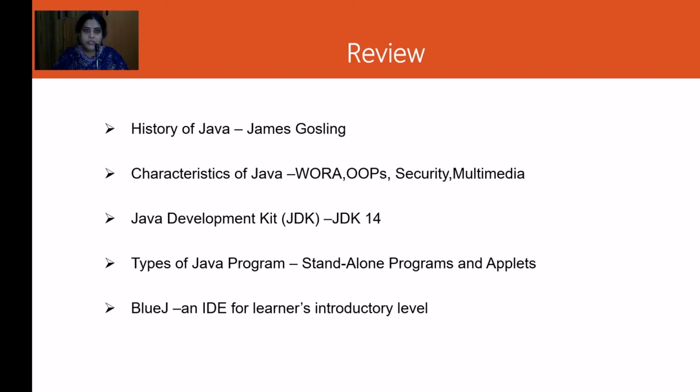Okay, so let us just quickly review what we have learned today. James Gosling developed Java at Sun Microsystems. Some of the characteristics of Java which made it very popular were that it could be used on the internet, it is an object-oriented programming language, it's a secured language and has multimedia features. The Java Development Kit has been improving over time from the 90s up till today, the latest version being JDK 14. The different types of Java program are Java applets and standalone programs. BlueJ is an IDE for writing, viewing and executing your Java programs.